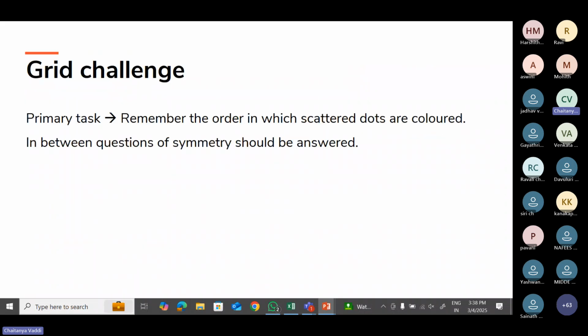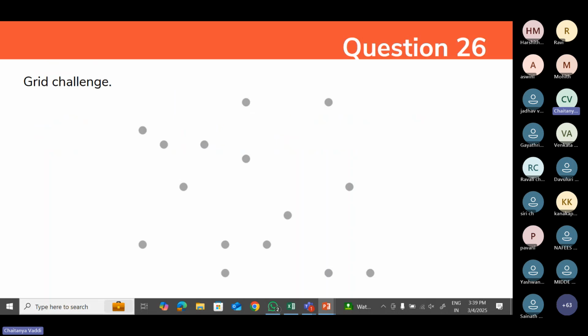For the grid challenge, the primary task, as you can observe here, is more like remembering power, remembering the dots. I'll just give you an example. This is how the grid challenge will be. Here you can see the dots on the screen, some light colored dots.